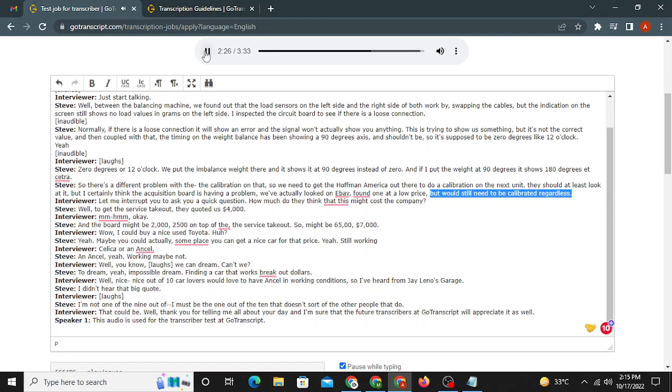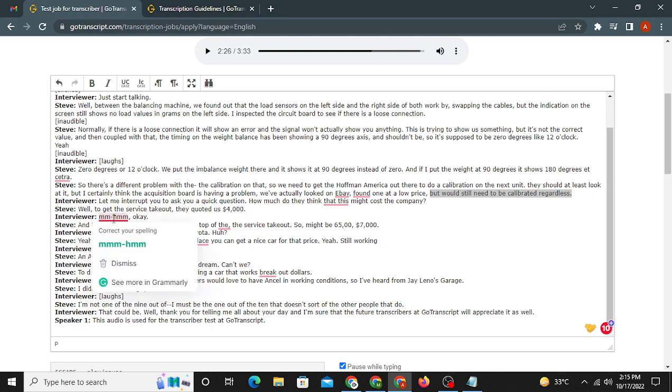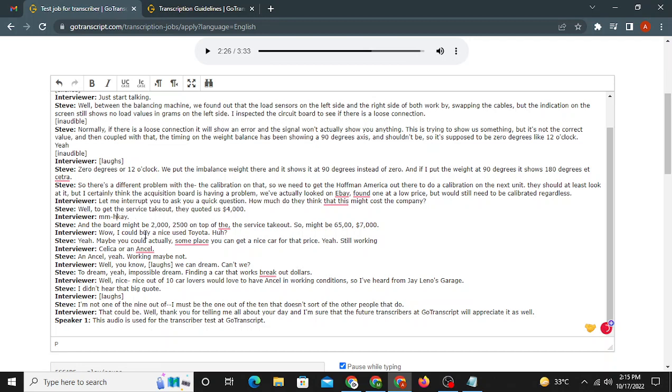Okay. Alright, so here is the mistake we need to remove, because if the speaker is saying okay, we need to convert it into the OK, right? So what we will be doing here is we're going to remove it. That's the correct thing. And the board might be 2,000, 2,500 on top of the service tech coming out.